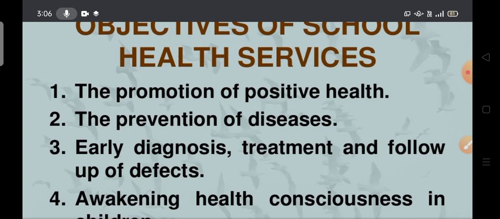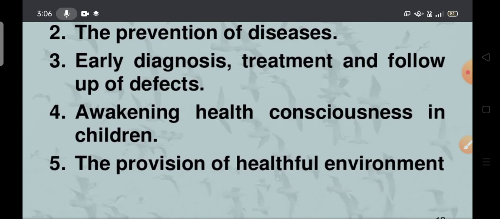How can we prevent diseases? By giving awareness, so that the children may prevent diseases. Next one is early diagnosis, treatment and follow-up of defects. Defects are nothing but problems. If they identify a problem early, they have to go to the hospital, get diagnosed, get treatment and follow up on the defects and problems.